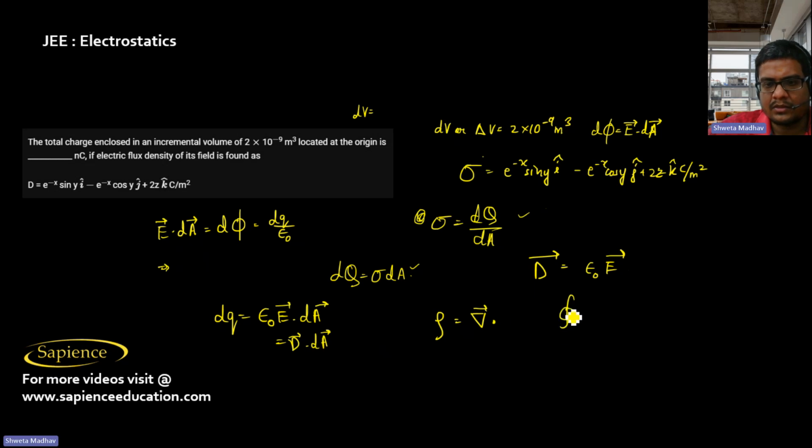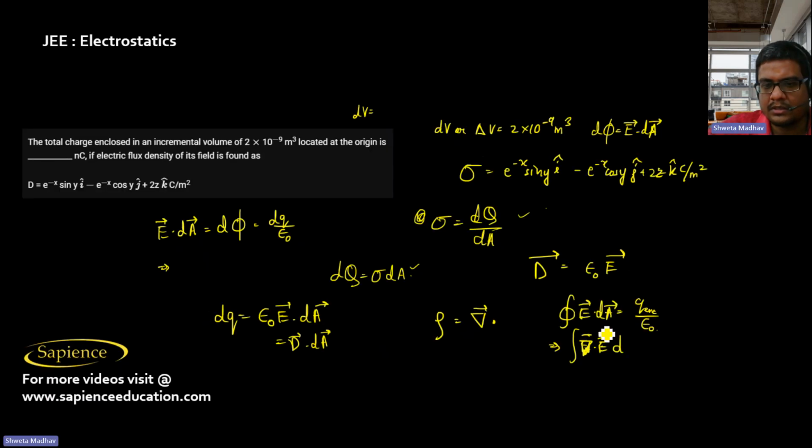Since we know that the closed integral of E dot dA is equal to the charge enclosed, Q enclosed, by epsilon naught, we can also write the integral of del dot E dV, where V is the volume integral we have to do. Here the surface integral has been converted into a volume integral, which is equal to Q enclosed by epsilon naught.